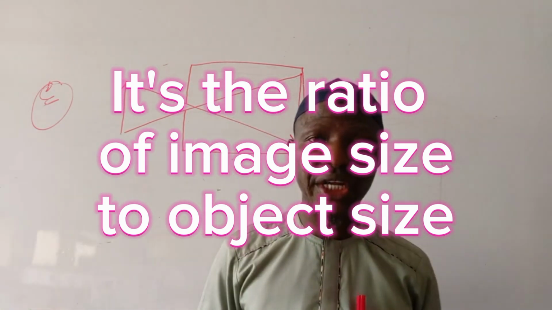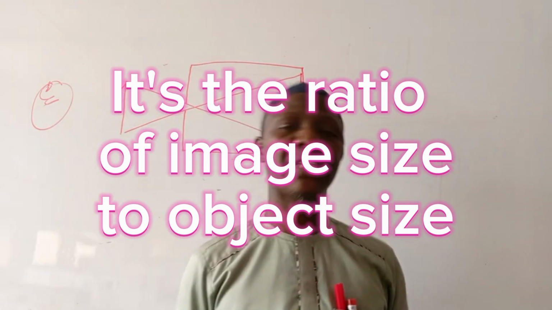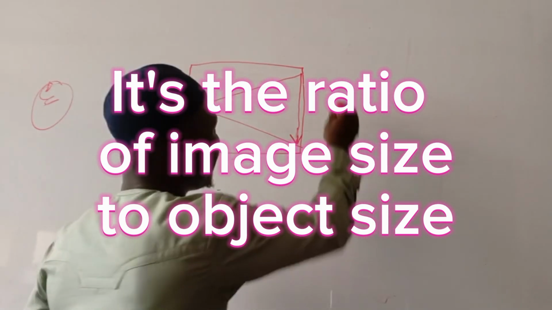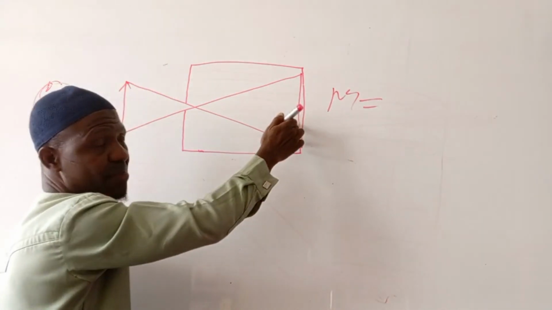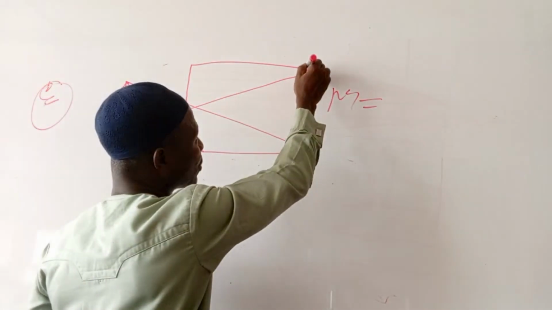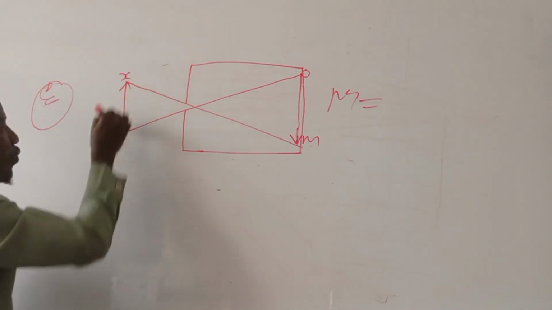It can also be the ratio of image distance to object distance. Therefore, magnification is equal to, like this one. This is our image. Let's say this one is OM, and this is XY.